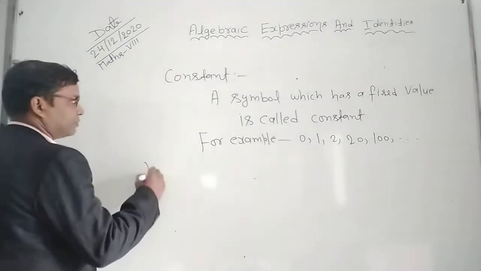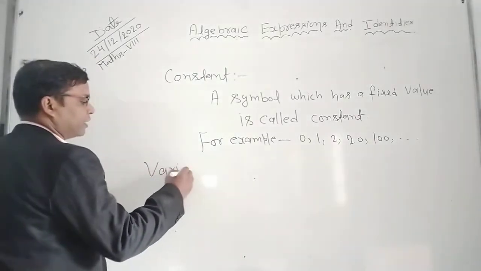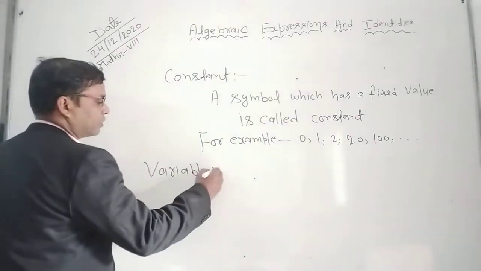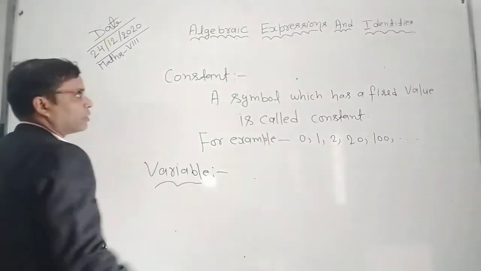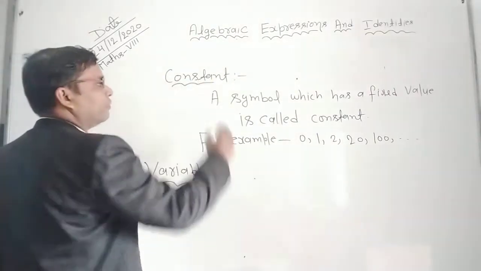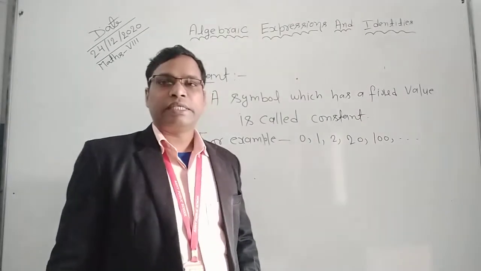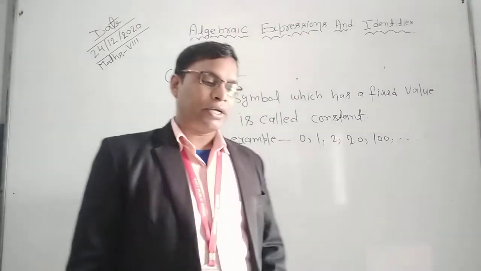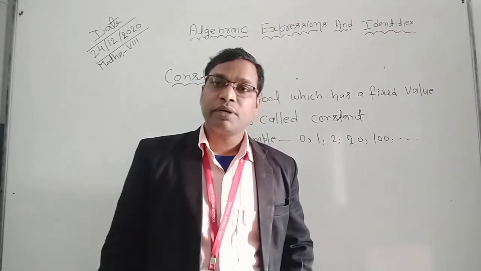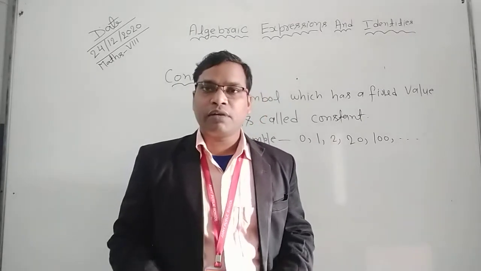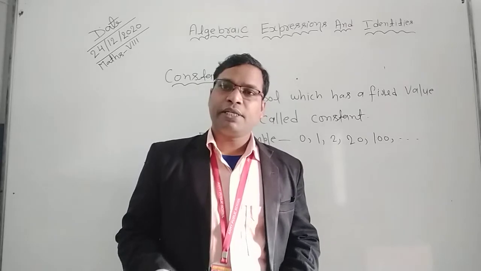What is variable? A symbol which does not have a fixed value is called variable. Or you can say a symbol which has various numerical values is called variable.